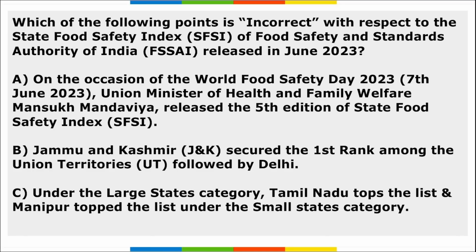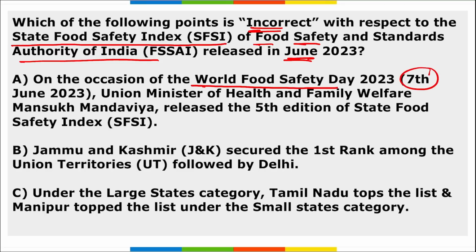Next, which among the following is incorrect with respect to the State Food Safety Index of the Food Safety and Standards Authority of India that was released in June? According to the options, option A says that on the occasion of World Food Safety Day on 7th of June, Union Minister of Health and Family Welfare Mansukh Mandviya released the 5th edition of the State Food Safety Index.